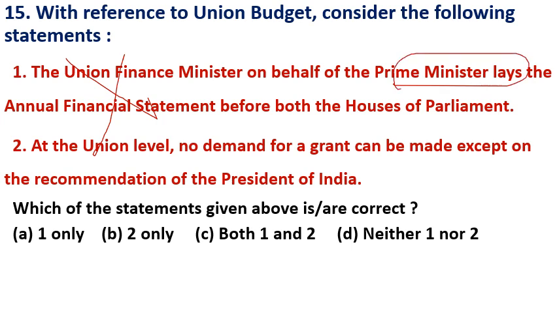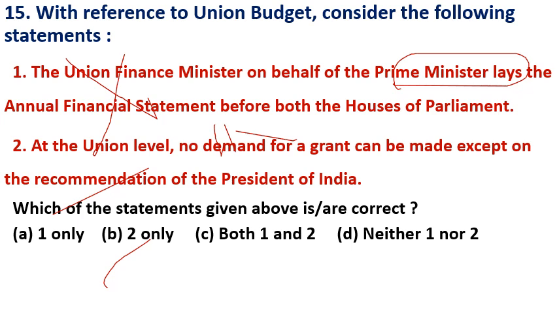Union finance minister tables the annual financial statement in the Lok Sabha on behalf of the president. Second statement, at the union level, no demand for a grant can be made except on the recommendations of the President of India. Yes, it is the correct statement. So answer is B.